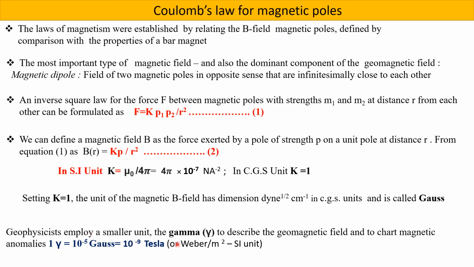Generally geophysicists employ a smaller unit, that is gamma. 1 gamma means 10 to the power minus 5 Gauss, that is 10 to the power minus 9 Tesla or Weber per meter square in the SI unit, because the geomagnetic field can be described by this unit, especially to probe the magnetic anomalies.